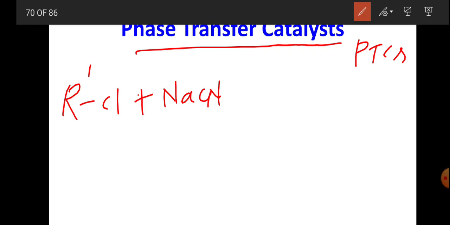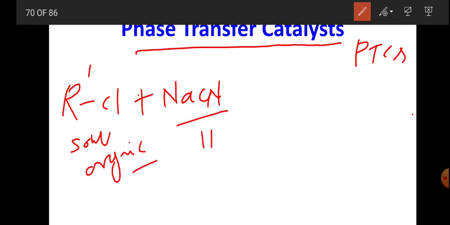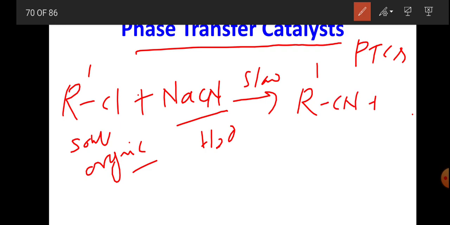RCl is soluble in organic solvent, and NaCN is soluble in water, and the reaction is very slow and it forms RCN plus NaCl.